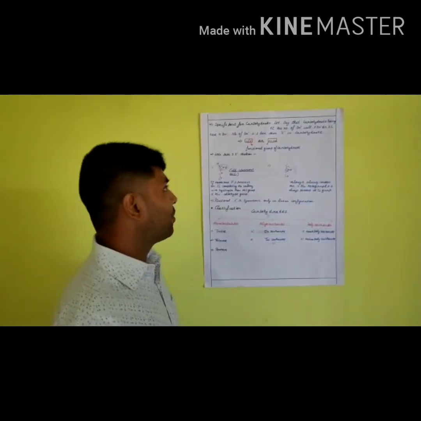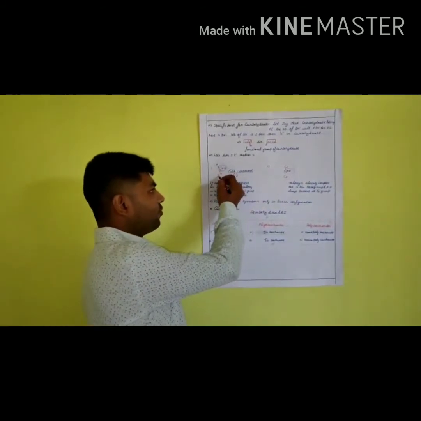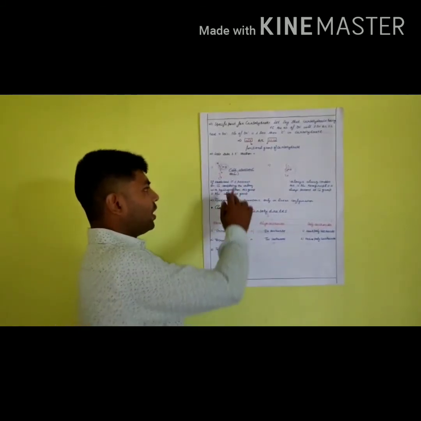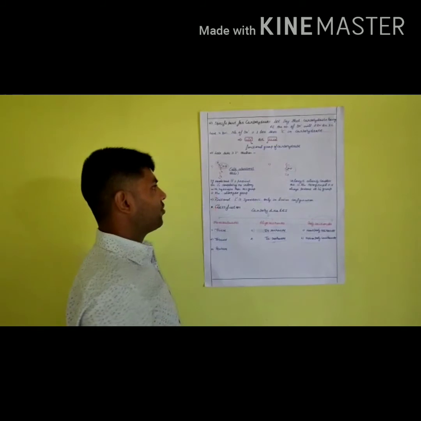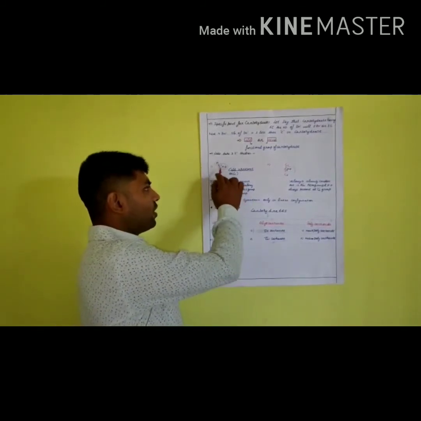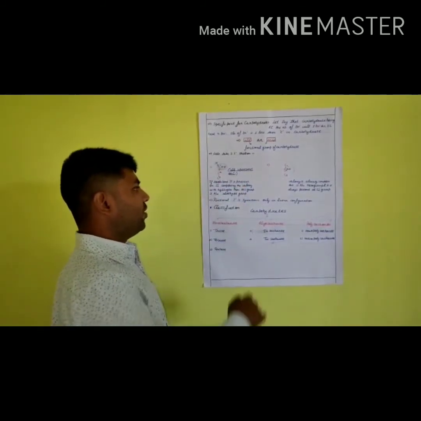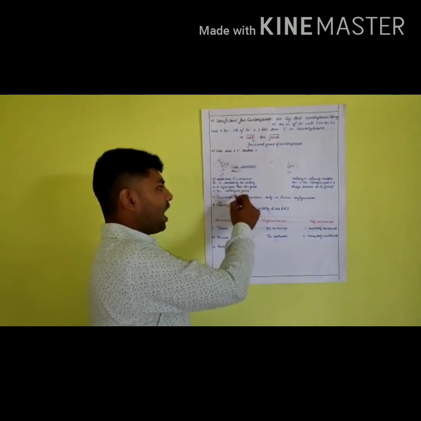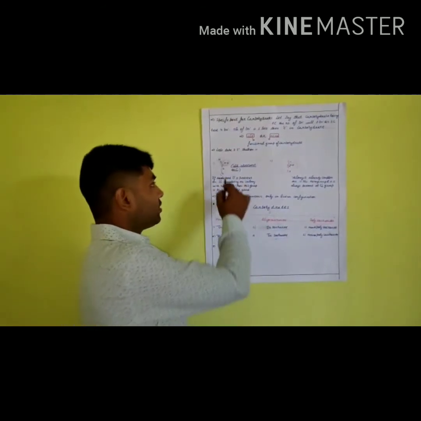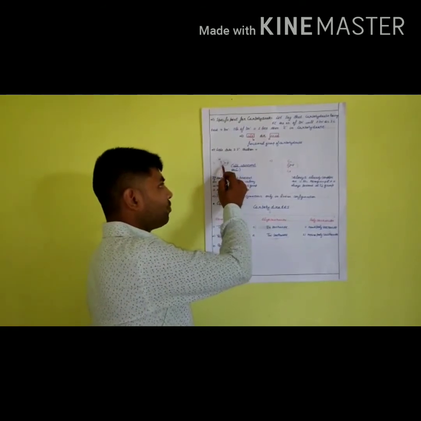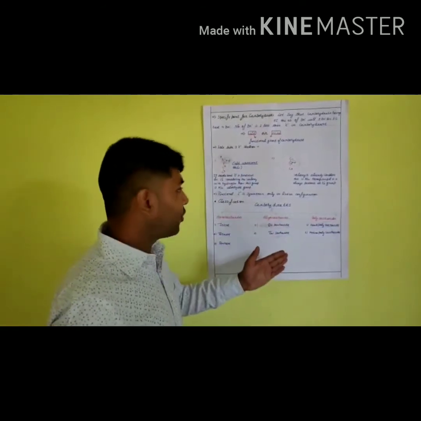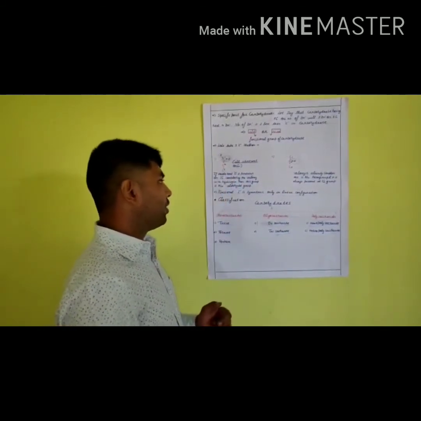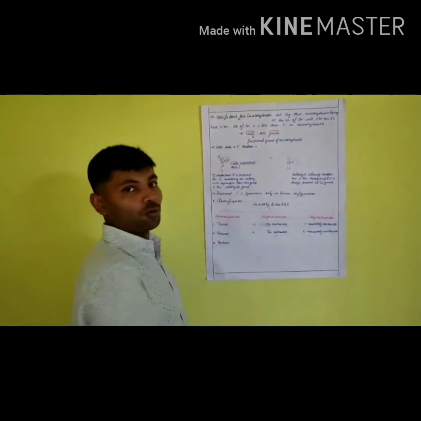Let's take 3 carbons, C1, C2, C3. To the first carbon, double bond O is attached here. Now C1 completes its valency with hydrogen. Then this group is known as the aldehyde group. The double bond O is present at the first carbon position and it completed its valency with hydrogen, then it is called the aldehyde group.